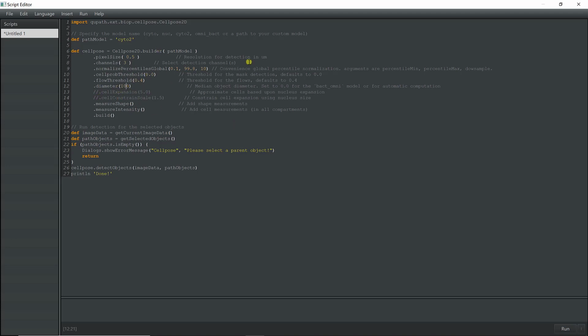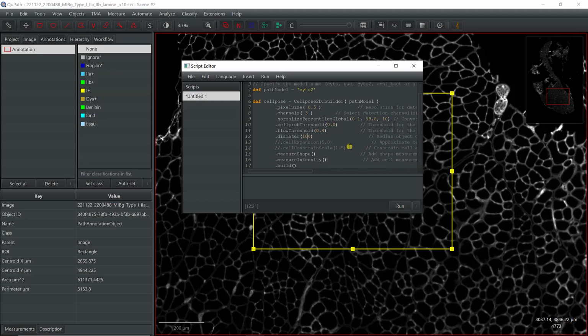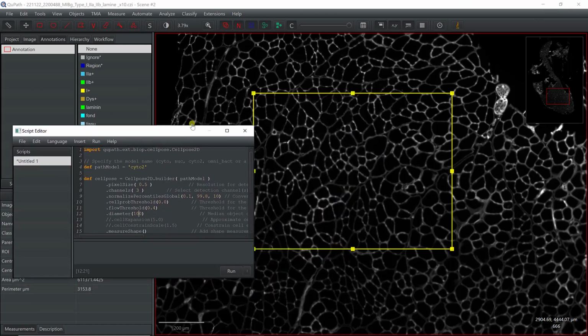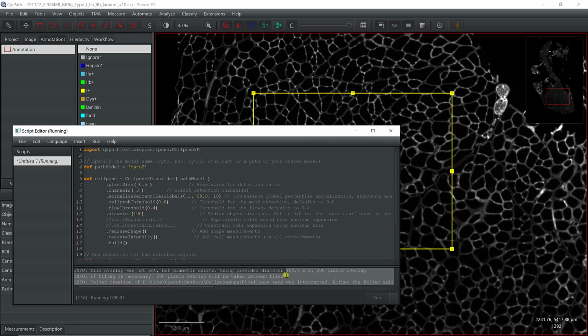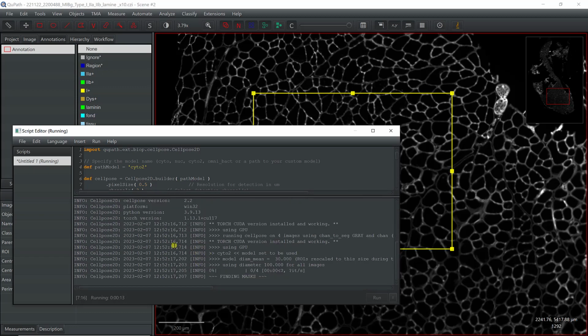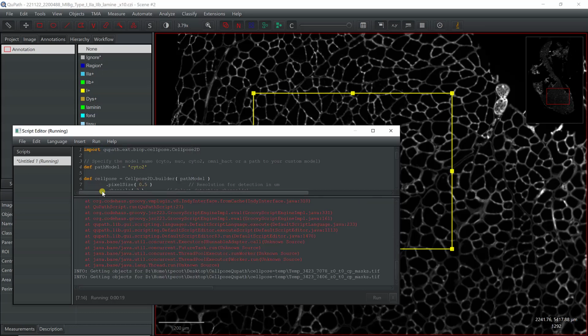You can do expansion. Here we don't need it, because we just want to have muscle fibers. We don't have markers that are outside, so it's fine. And then this is to extract measurements related to shape and intensity. And then that should work. The first time you run it, it's possible that the pre-trained models are not downloaded yet. So I'm going to try it. As I installed it in another folder, it's probably going to work. Yeah, so it's directly working. And so I'm going to kill it.